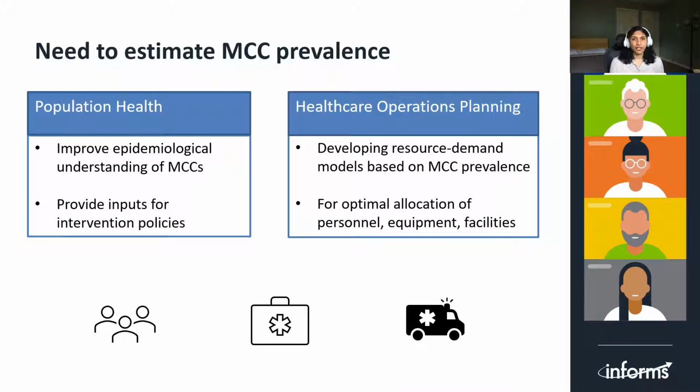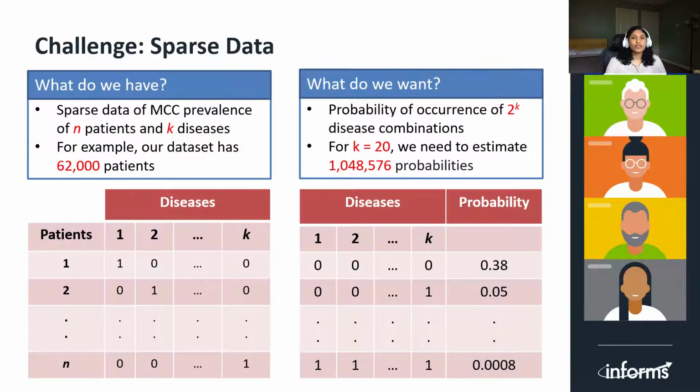There is a strong need to estimate the MCC prevalence. Why? We can seek to improve the population health by improving epidemiological understanding of MCCs and provide inputs for intervention policies for public health. We can also develop resource demand models for personnel, equipment, and facilities planning. So, what is the biggest challenge in estimating MCC prevalence?